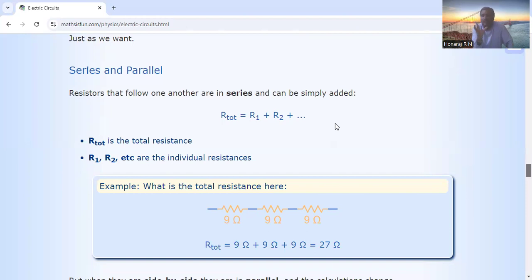In a parallel circuit, both ends of the devices are connected. Not only for resistors, you can go for capacitor, inductor, all will come. In series, current flowing through all the devices is the same. In parallel combination, voltage across all the devices is common. That is the thing you need to know. To measure current, we use the device ammeter. To measure voltage, we use the device voltmeter.